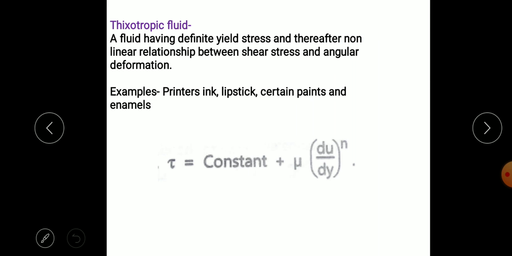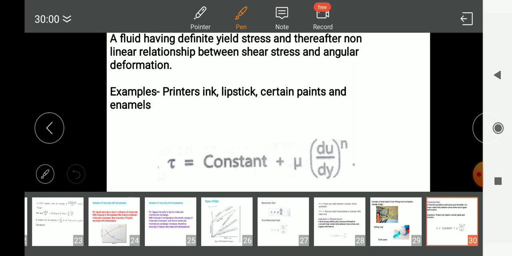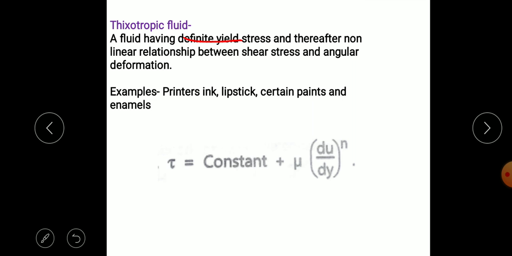The next category is the thixotropic fluid. It is a fluid having a definite yield stress and thereafter a non-linear relationship between the shear stress and the deformation. Non-linear relationship means here we get the term raised to n.